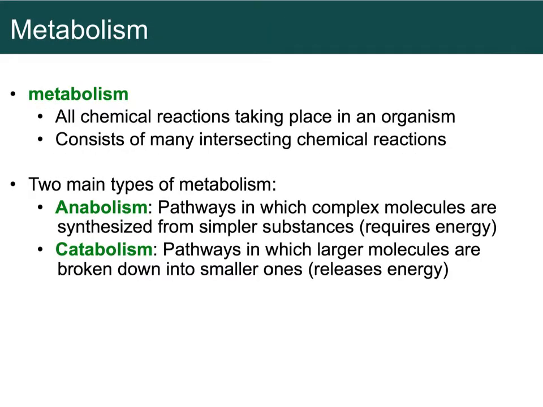Metabolism. We've talked about this in the very first chapter. That's all the chemical reactions that take place in our body and in a cell or in an organism. Lots and lots of reactions. There's two different types. We didn't really talk about this before. There's anabolism. That is pretty much when you're putting stuff together. Anabolism is taking small molecules and making them into big molecules. So this is small to big.